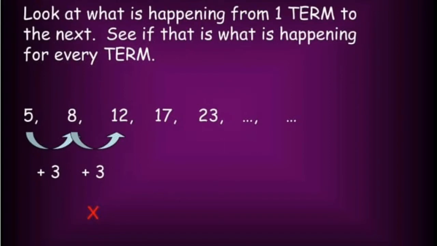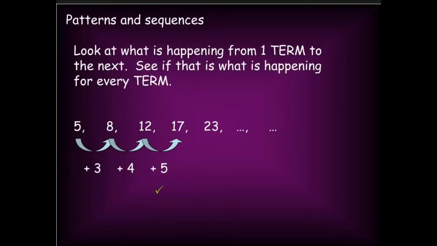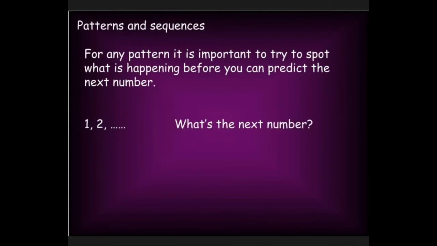So, is this a sequence? The next number, if we add plus 5, then we get the next number. So, yes, this is also a pattern in the numbers. So, this pattern is called the sequence. In order to predict what will be the next number, we have to add 6 to this. So, let's see this sequence.